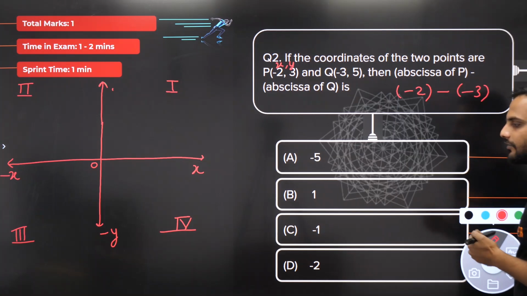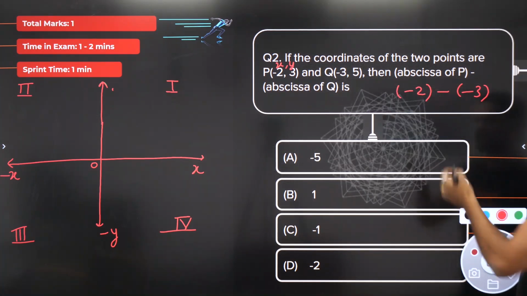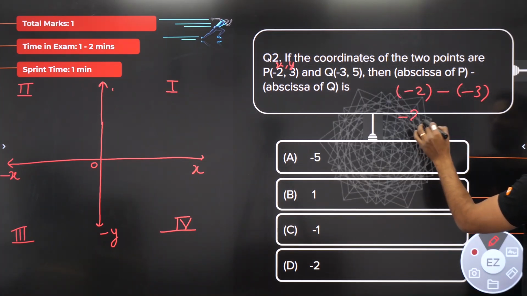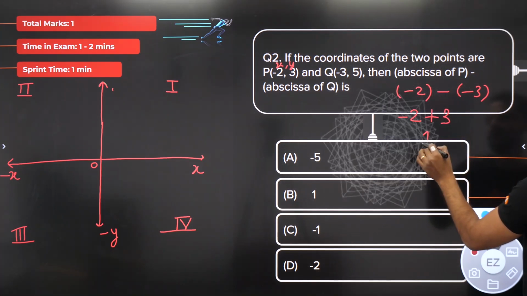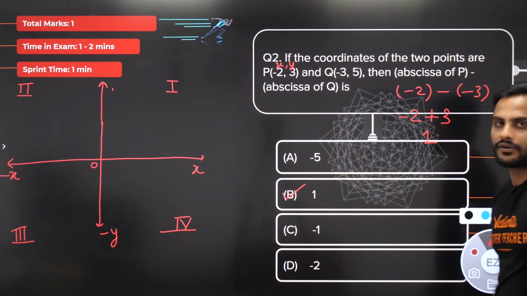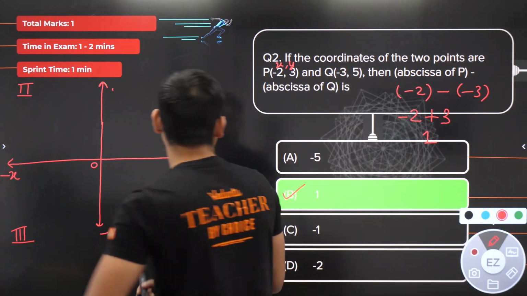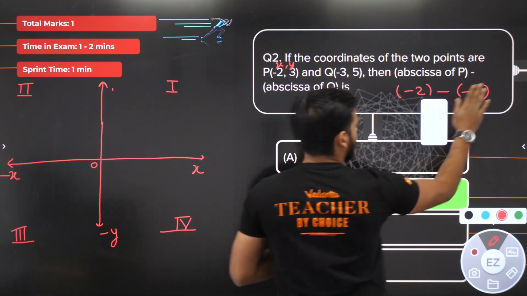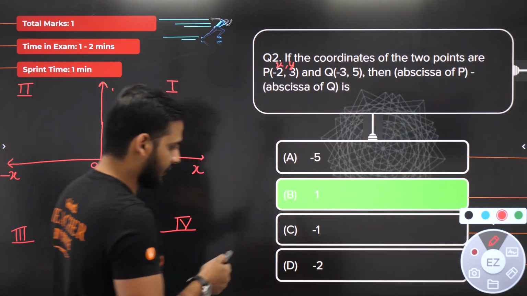Now many students make a mistake, they write the answer -1, but it is not. See, minus into minus will become plus, so -2 plus 3 is equal to 1. So 1 is your correct answer, right? So the correct answer is 1. Let's move to the next question. The next question we have is this.